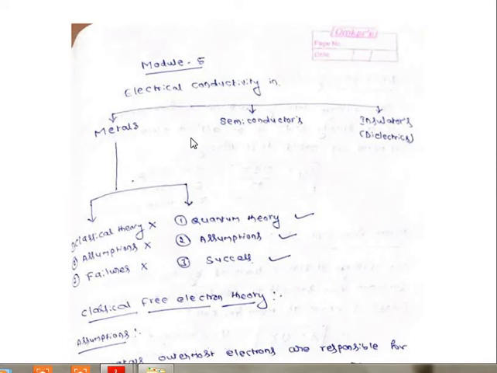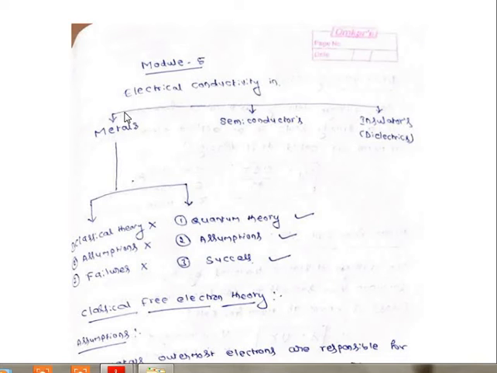The module contains 3 chapters. That is electrical conductivity, the property of the electrical conductivity. It is discussed in 3 cases. So that is electrical conductivity in metals, electrical conductivity in semiconductors, and electrical conductivity in insulators. Insulators is nothing but dielectrics. So 3 chapters are now separated. So each chapter we have to discuss here.